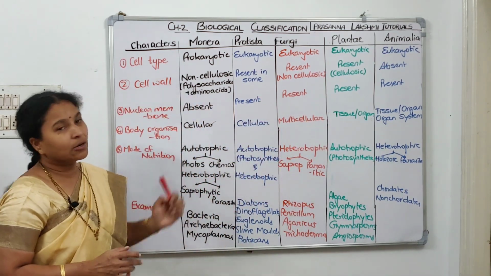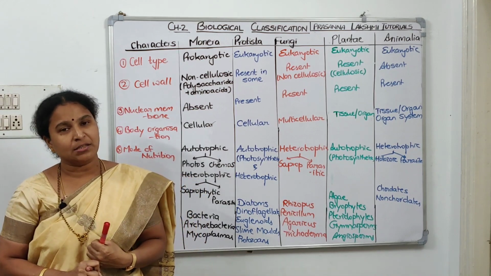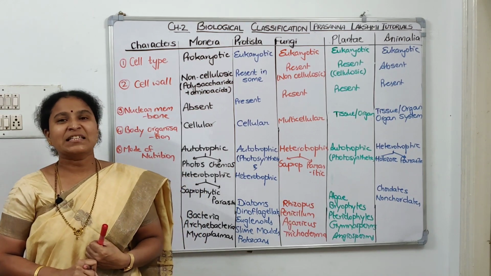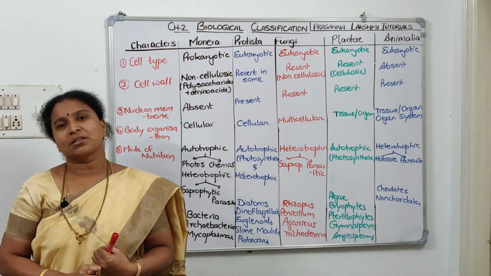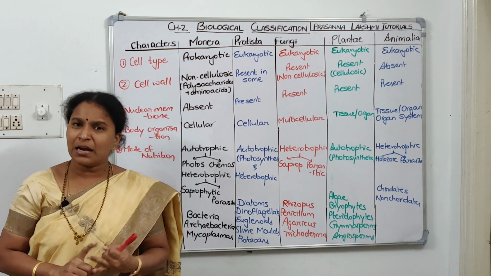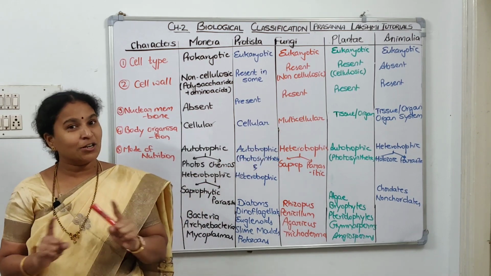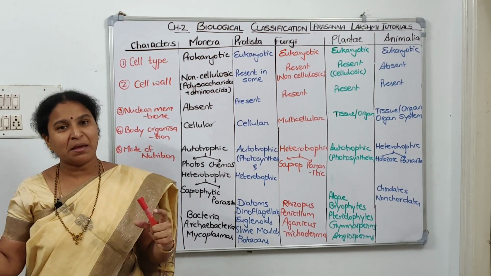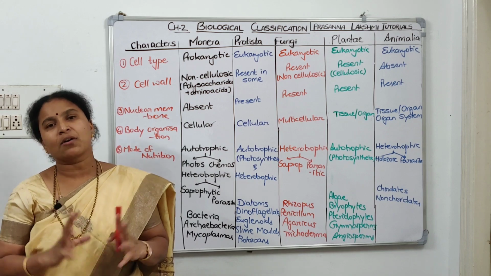Now coming to body organization. The first kingdom, bacteria, includes unicellular organisms, so the cellular level of organization. The second kingdom, Protista, also includes unicellular eukaryotic organisms, so the organization is cellular only. When coming to fungi, it is multicellular, not unicellular. Fungi have hyphae with many cells, so it is multicellular with a loose tissue-like organization.